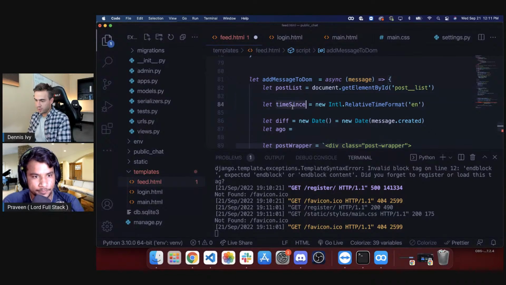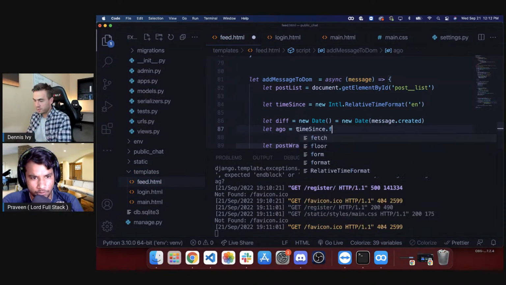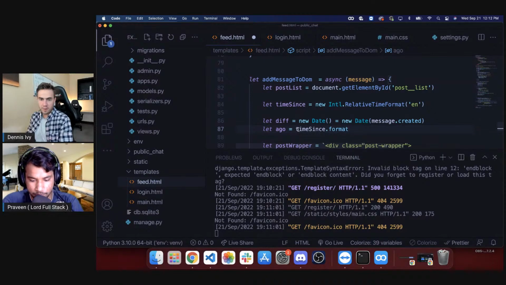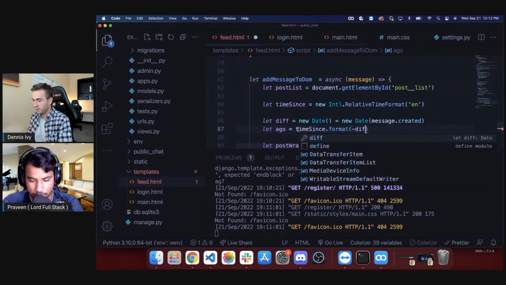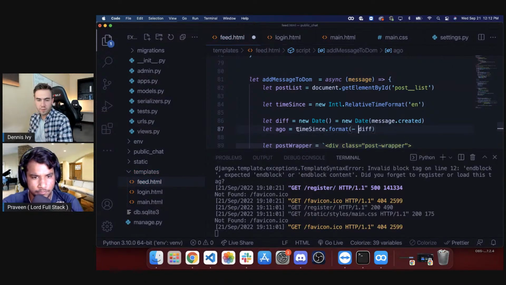So we still need this. Okay, I was going to remove that. So do timesince.format, and this is going to be minus one diff. So we're subtracting it by the difference?